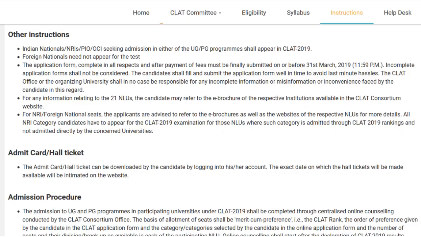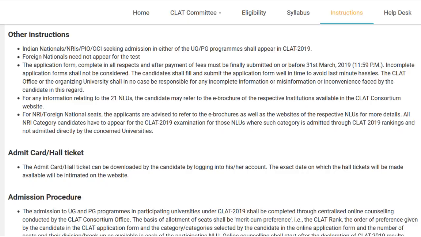Then, no matter who you are, of course, make sure that you submit the form before 31st March 11:59 p.m. And if you have not submitted everything that needs to be submitted by 31st March, then of course they will not accept your application. And of course they're advising you, please fill it and submit it well in time to avoid the last minute hassles.